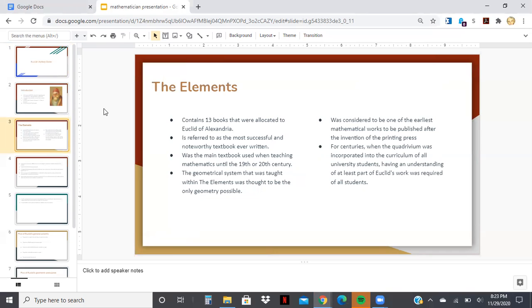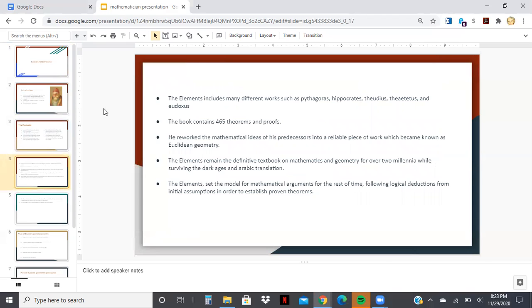If you don't know what the quadrivium was, it was a university curriculum used in medieval times. It involved the mathematical arts, which included arithmetic, geometry, astronomy, and music. The Elements was considered to be one of the earliest mathematical works published after the printing press was invented, a technology of printing and typography that used movable elements to reproduce the essentials of a document.